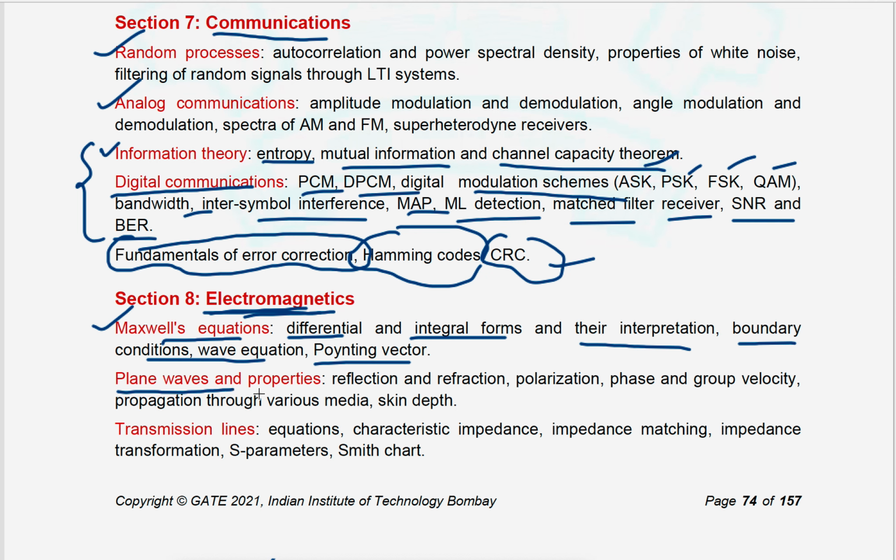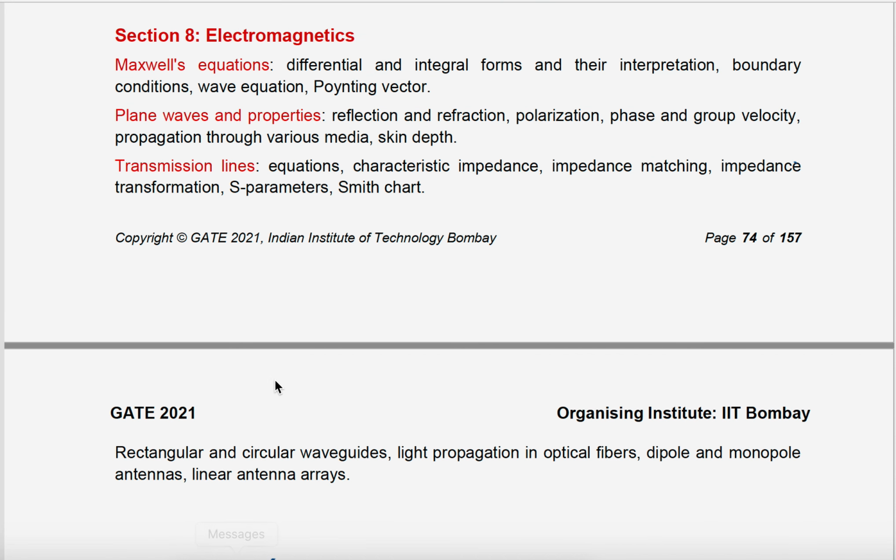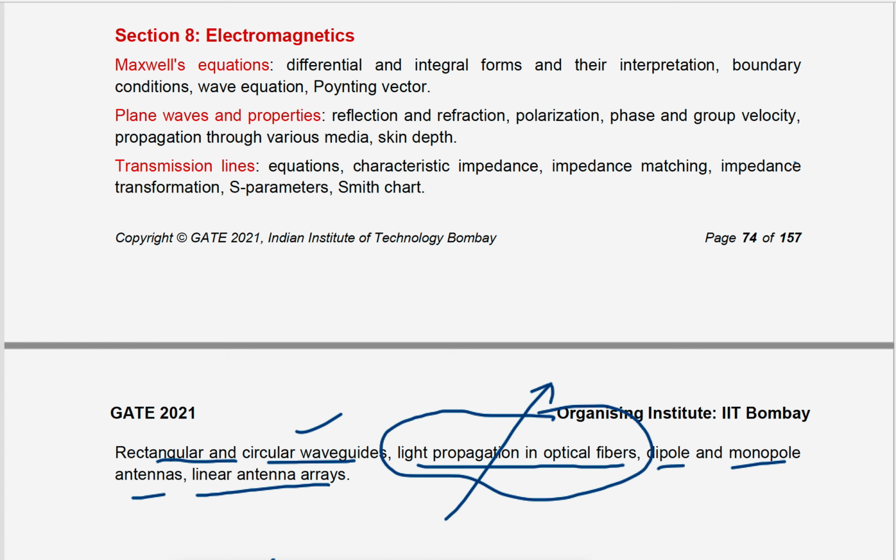And next, plane waves and properties. This is also similar to the GATE 2020 syllabus, and the transmission lines are also the same. And rectangular and circular waveguides. Okay, and light propagation in optical fibers, dipole and monopole antennas, and linear antenna arrays. They mention light propagation in optical fiber. Just go through optical fiber basics. Okay, that is enough for this GATE preparation, right? So no changes are observed in electromagnetics between 2020 and 2021, right?